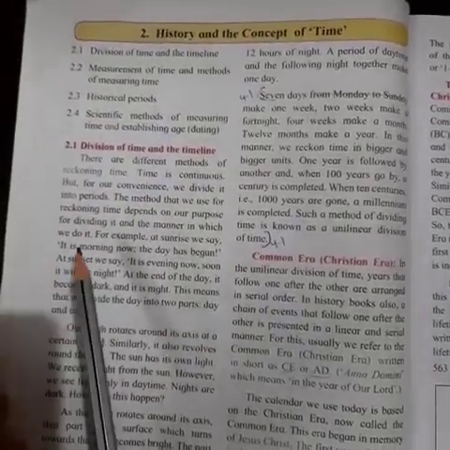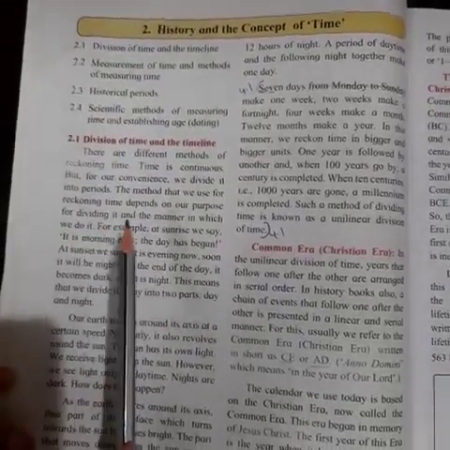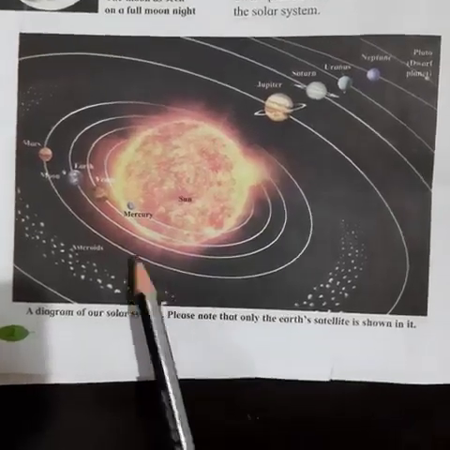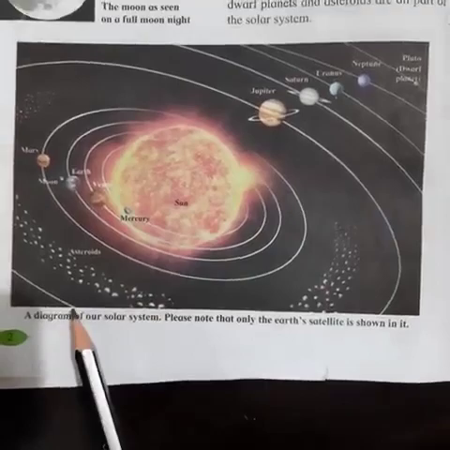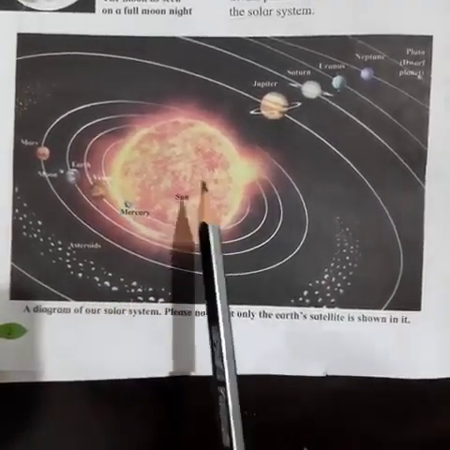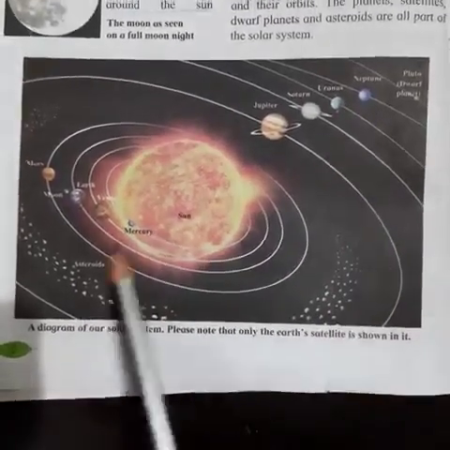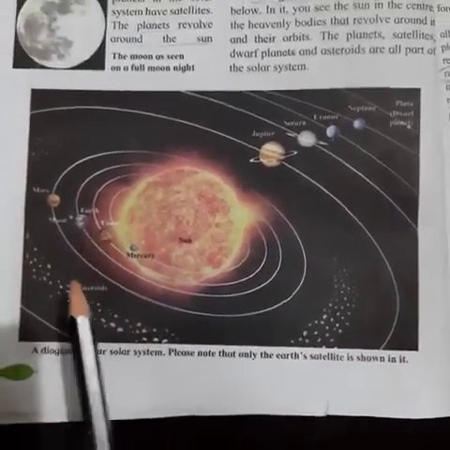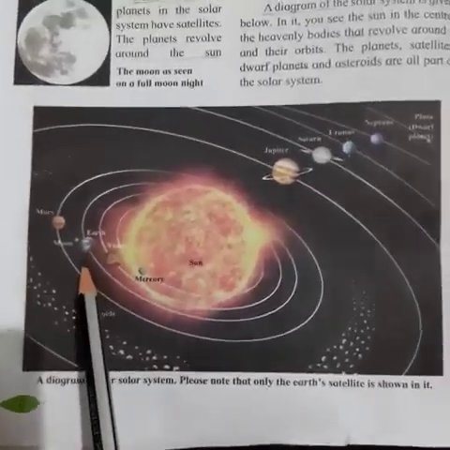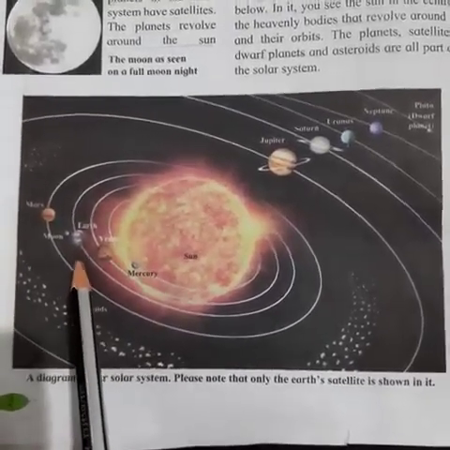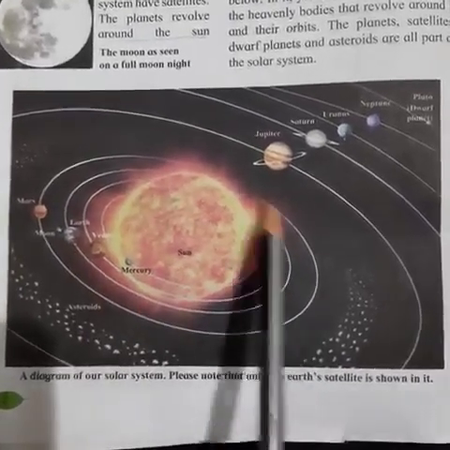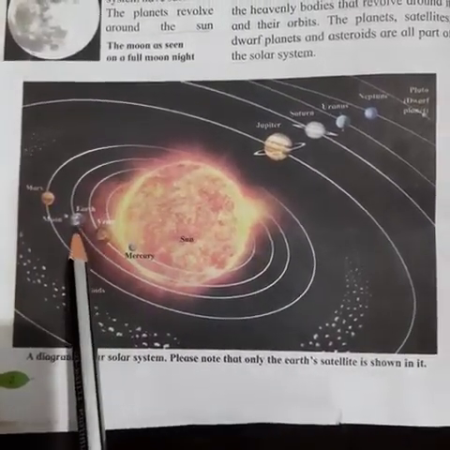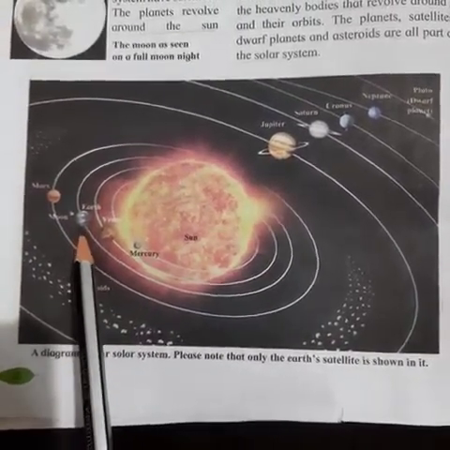Now what is division of time? To understand this properly, let us have a look at the diagram. This is the diagram of our solar system. Do you see that? Sun and all the other planets, correct? Where is our Earth? Yes, this one. This is our Earth, correct? And we all know that Earth revolves around the Sun. All the planets revolve around the Sun. Our Earth also revolves around the Sun.